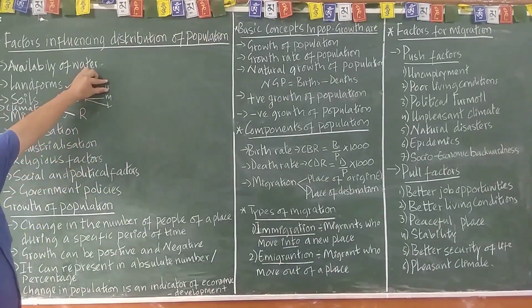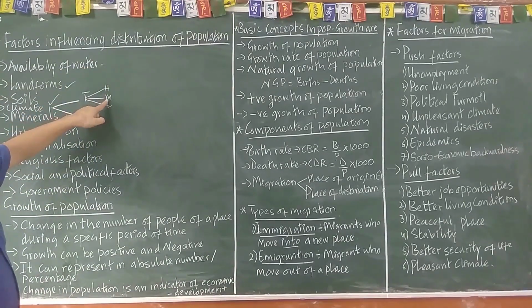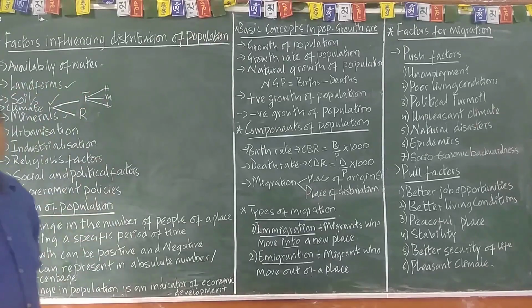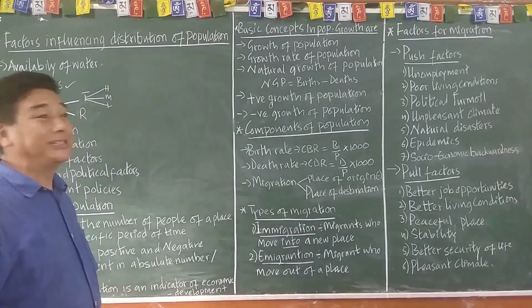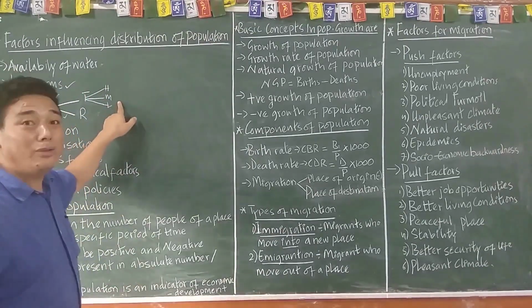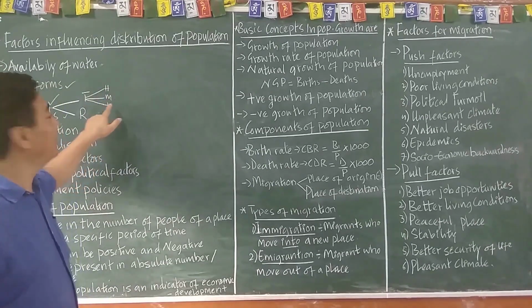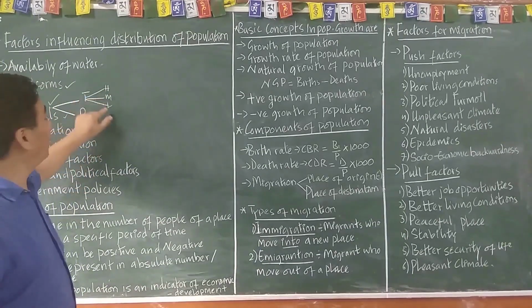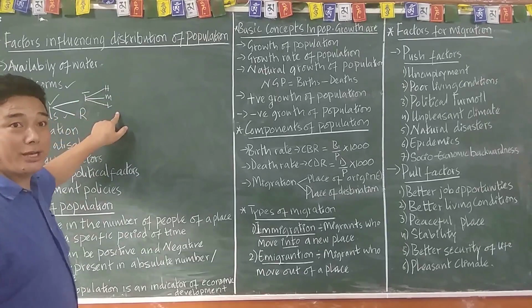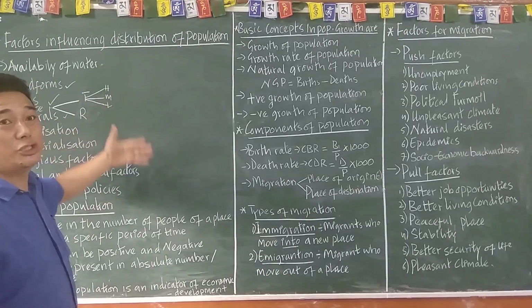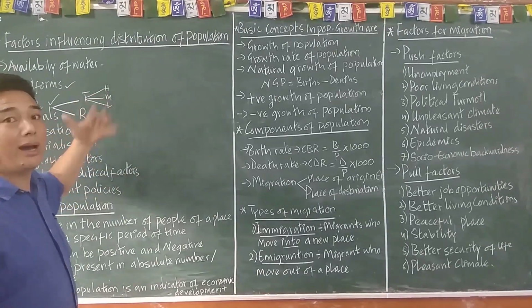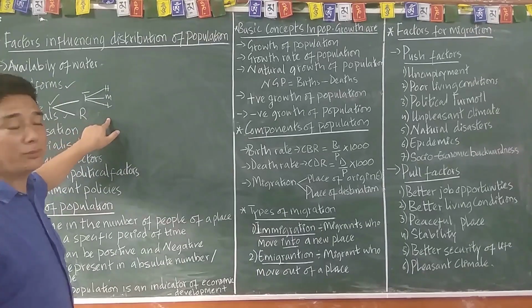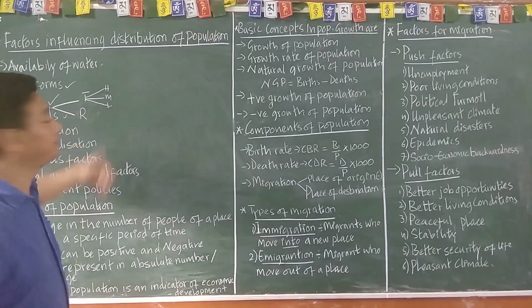So wherever there is a high temperature area, very hot area, you will find less population. And wherever there is a moderate temperature, which is pleasant, there you will find more population. And in the cold or low temperature area, that is in the frigid zone, or in the cool, high altitude area, you will find less population. So climate plays an important role.